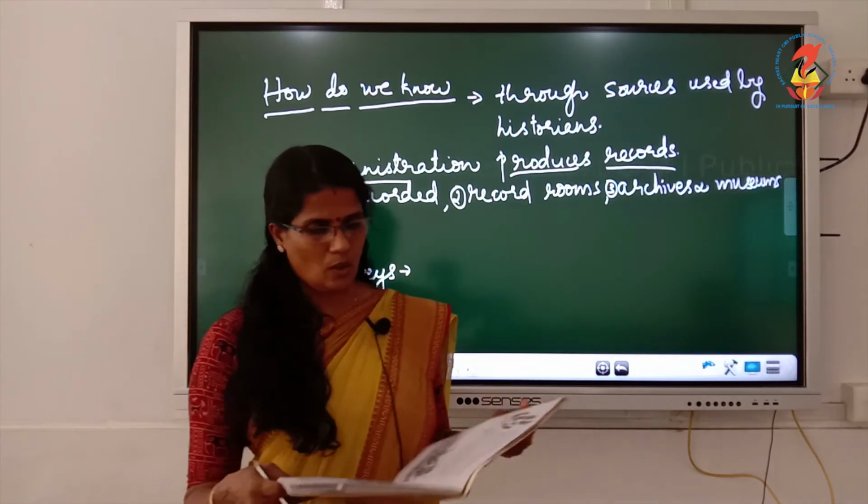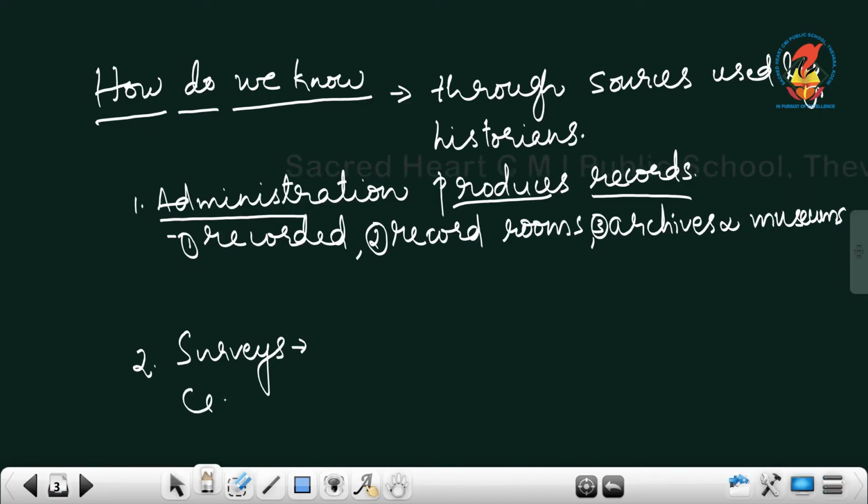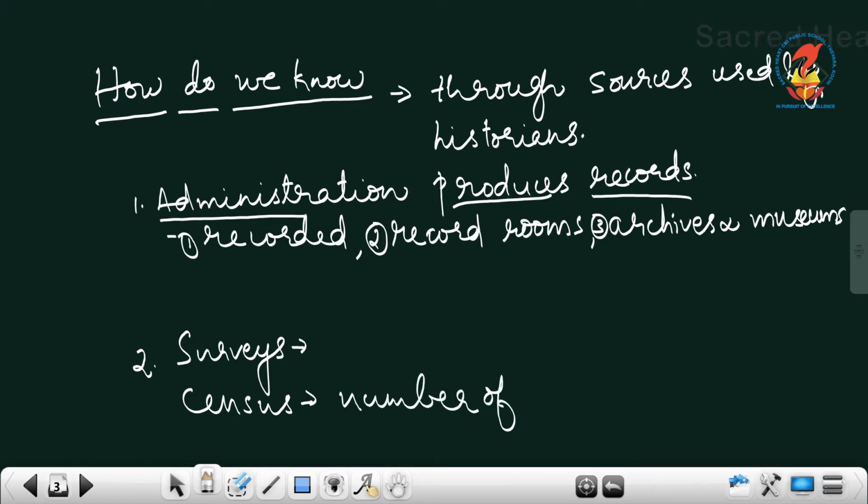So, census was also done. Surveys, then also done what? Census to understand the number of people living in an area. That was also done in India, in different provinces of India. All the provinces of India, they did this. Then they also noted the information on caste, religion and occupation. So, in the census, number of people, caste, occupation, everything was noted.